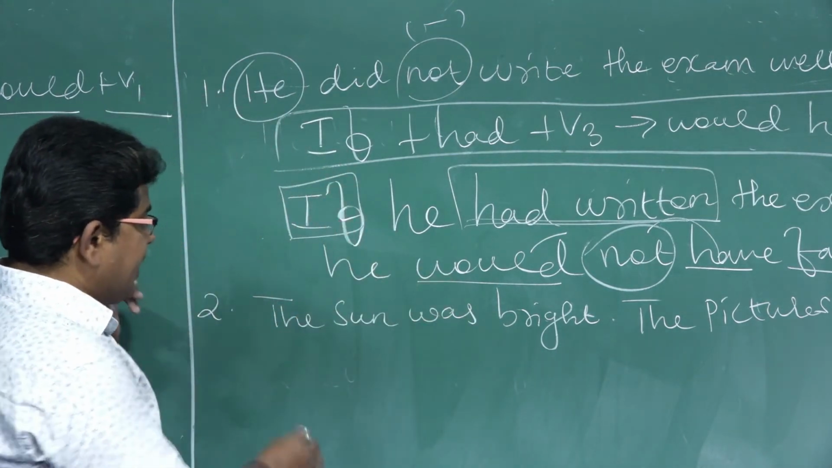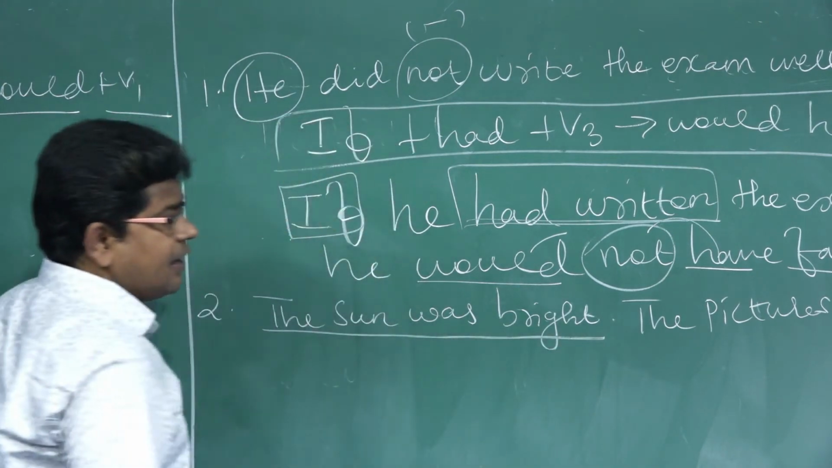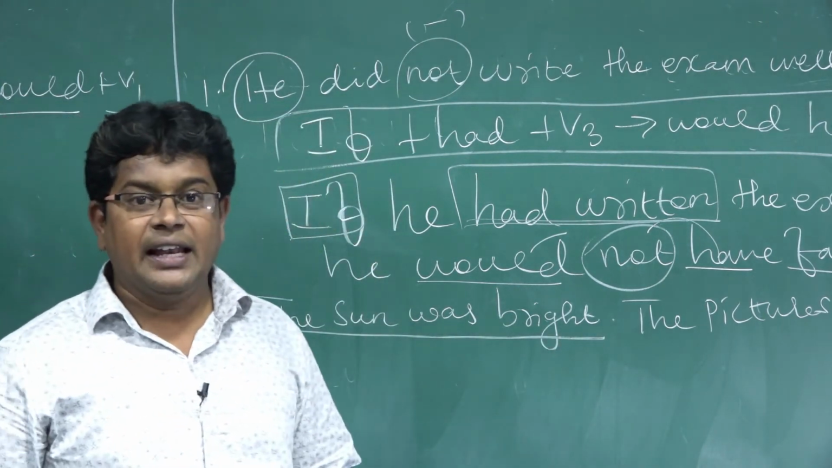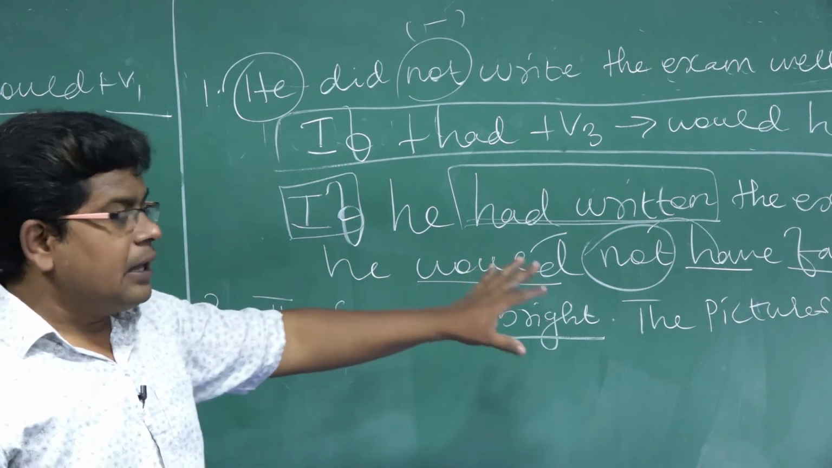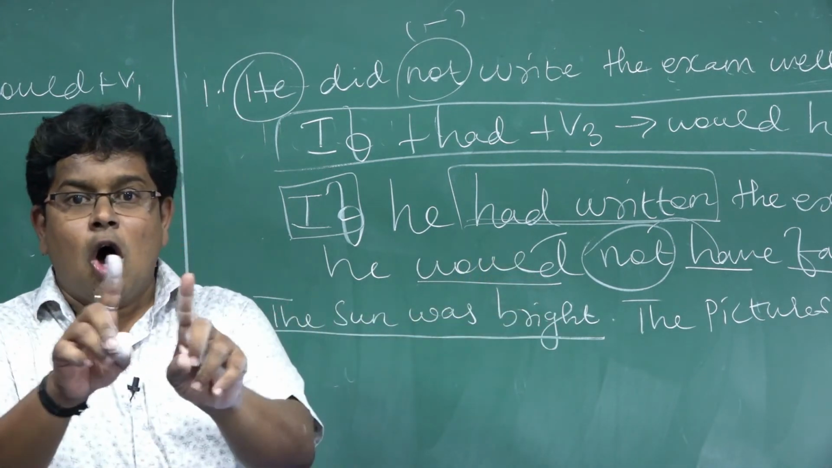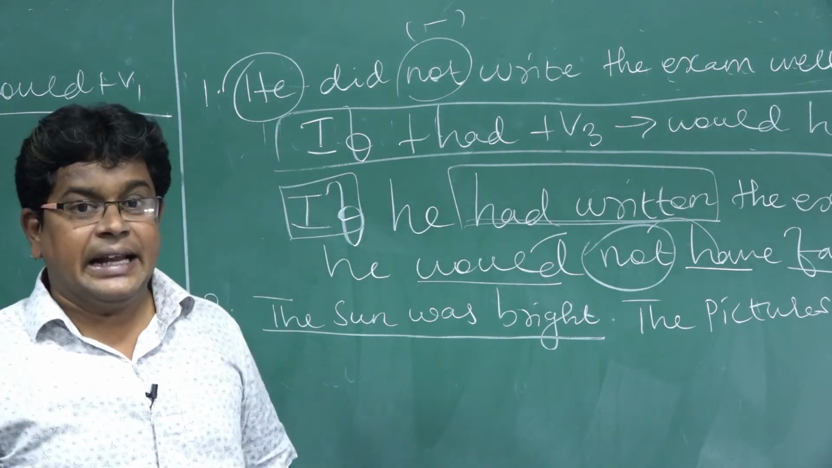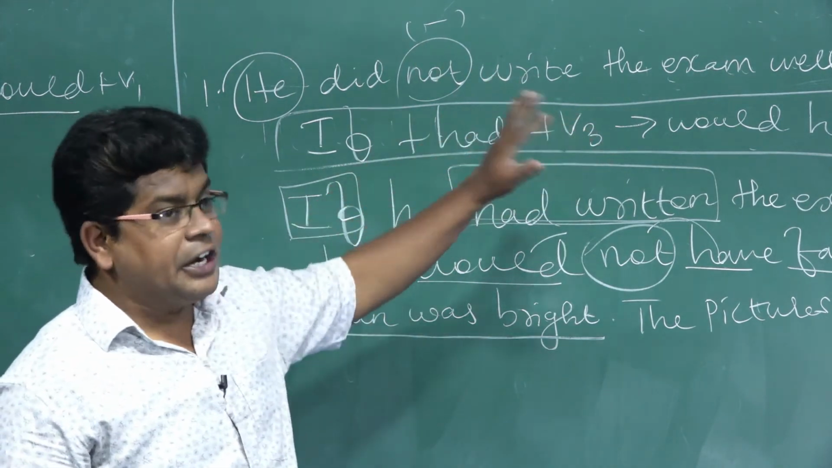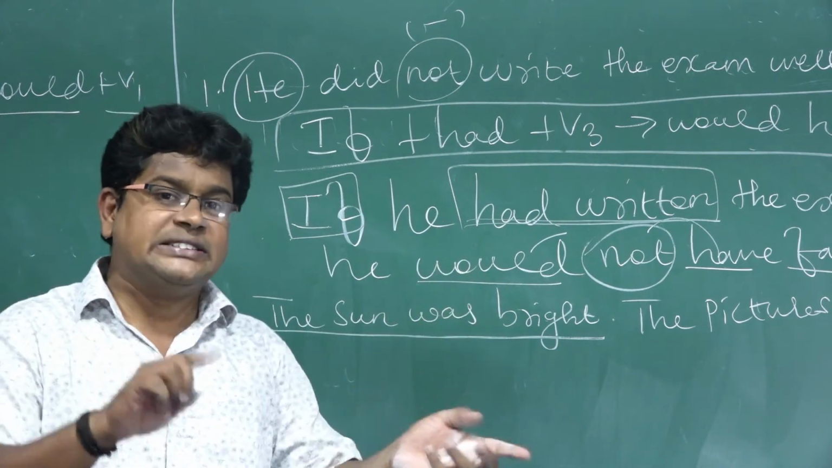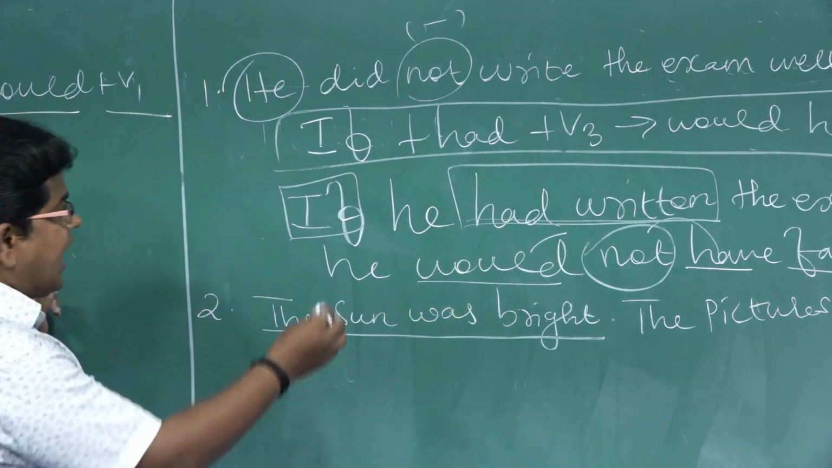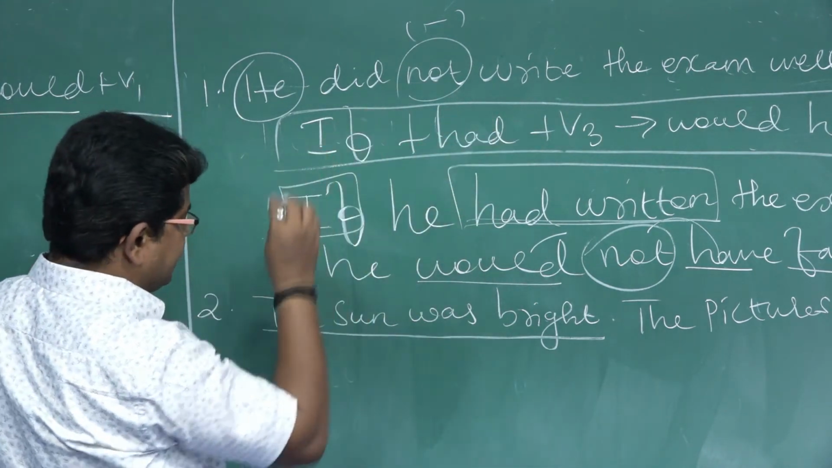Next see, the sun was bright. The pictures came out well. Both the sentences are positive. We have to make it negative. They may ask positive to negative, or negative to positive. Sometimes both the sentences are positive. I am going to apply if plus had plus V3.